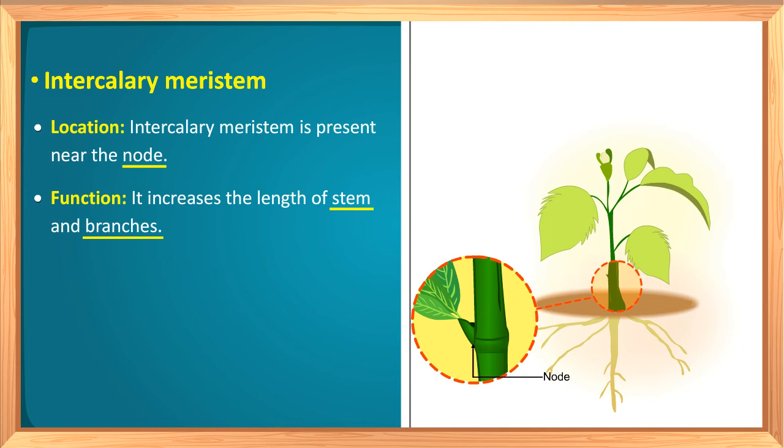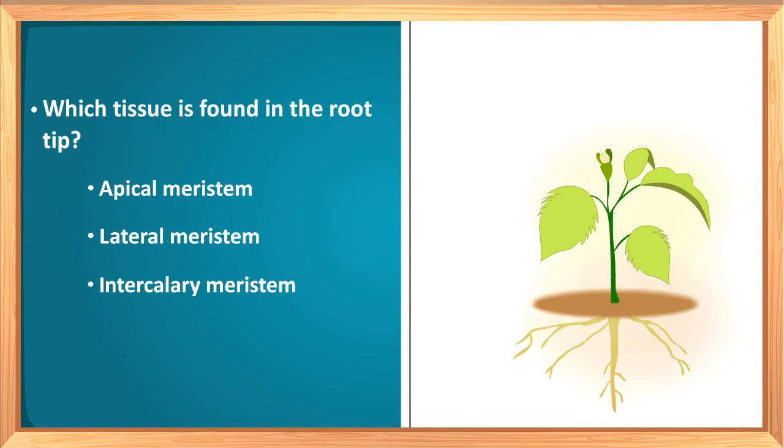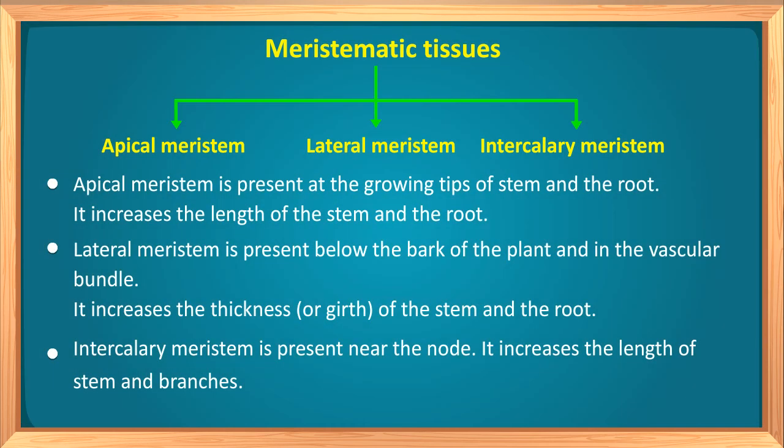Now, you might have understood what are the three types of meristematic tissues, where are they found and what is their function. Now, can you tell me which meristematic tissue is present in root tips? Absolutely right, apical meristem. Now, let us revise the main points again. Meristematic tissue is of three types: apical meristem, lateral meristem and intercalary meristem.